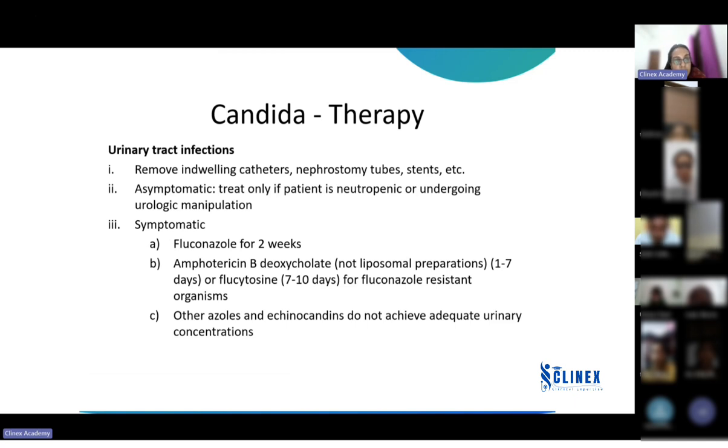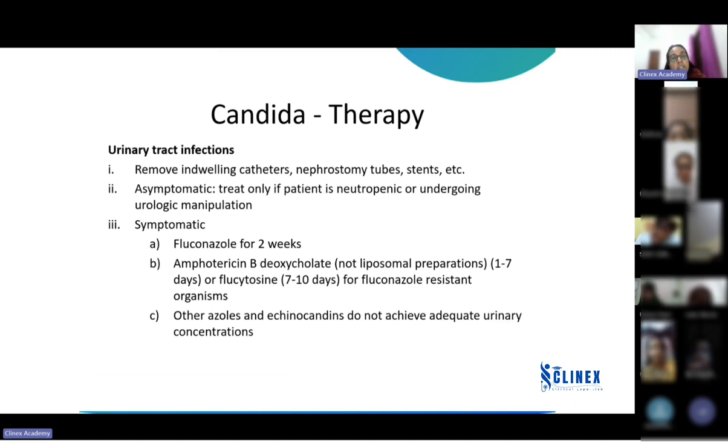Now, other azoles. Here you have to see, fluconazole is the only azole that is recommended when it comes to urinary tract infections. Other azoles and echinocandins do not achieve any urinary concentration. For a UTI to be treated in the urine, in the bladder, enough concentration needs to be achieved. So other azoles or echinocandins do not achieve that. Therefore, we cannot give them. So here the only options are fluconazole or amphotericin B, and here we can go for non-liposomal preparations.